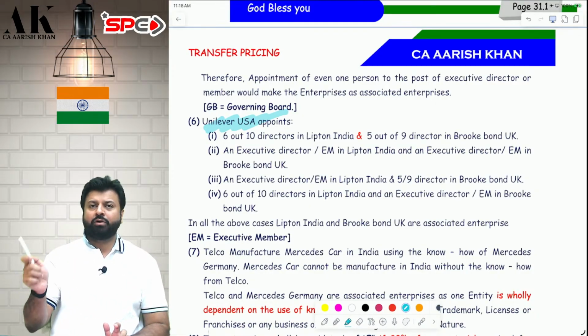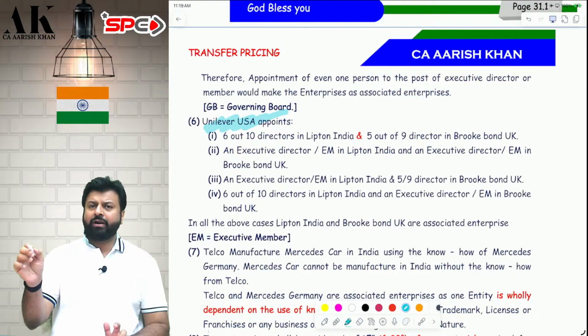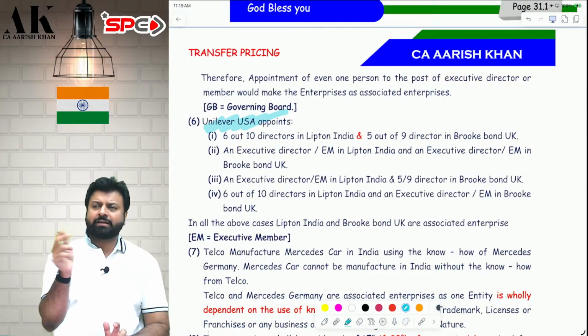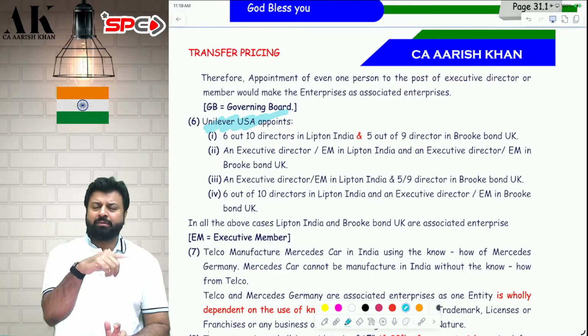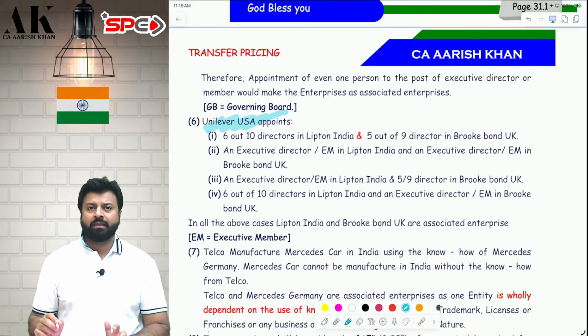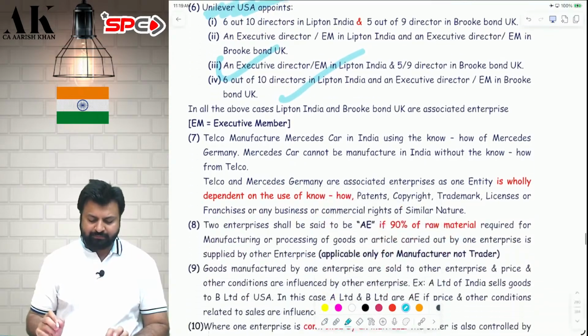If I appoint more than half of the members of the governing board of B Limited, and if I appoint the same in C in the same year also, both of them are associate enterprise. If I appoint one executive director here, one executive director here, both of them are associated. If I appoint one executive member here, both of them are associate enterprise. Any combination of these 4 items, if I appoint in B, if I appoint in C, B and C will become associate enterprise. Check it, please.